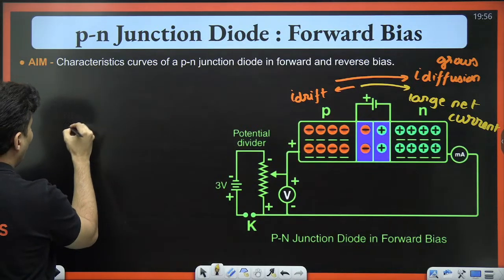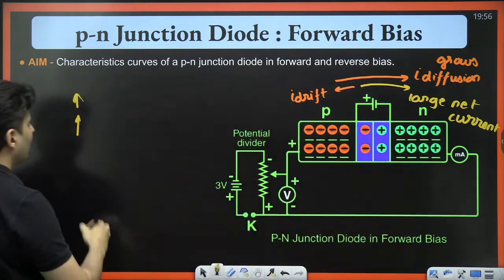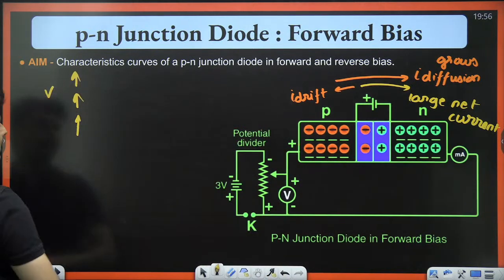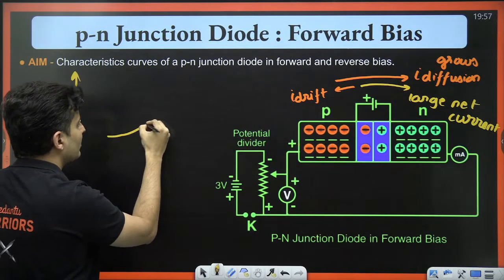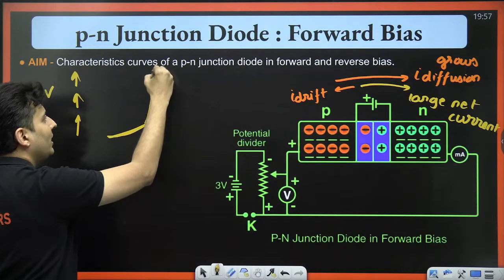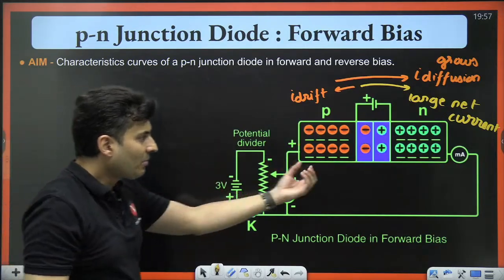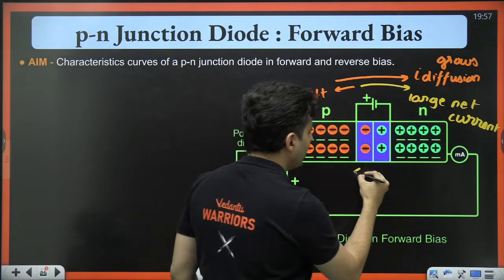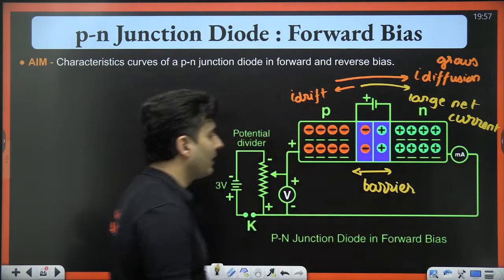When you slowly increase the voltage applied across P and N, first the current does not increase so much, it increases by a marginal amount. After a point it shoots up. Why does that happen? It is because there is a barrier which is created.